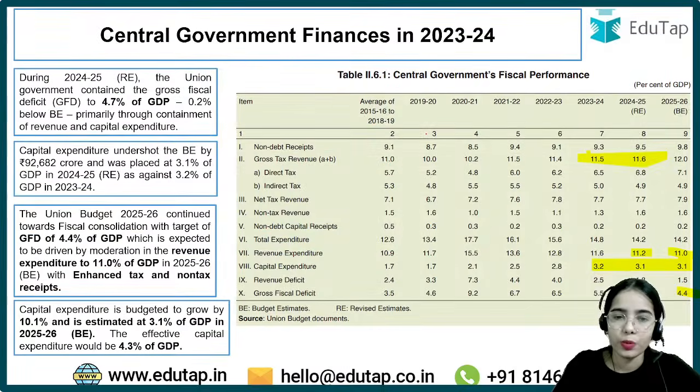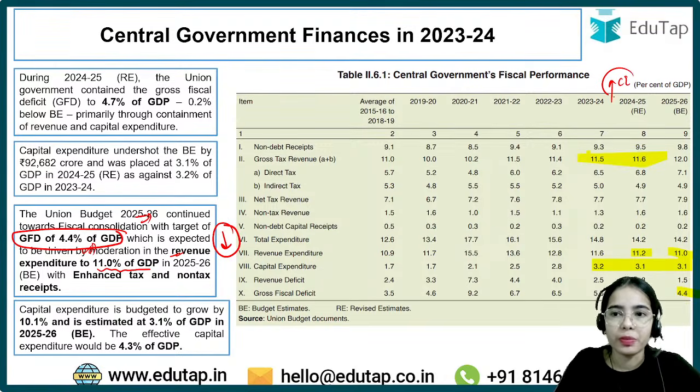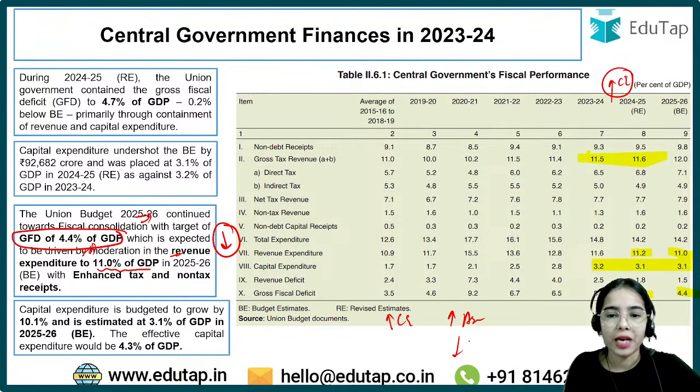Now moving forward, the Union government's gross fiscal deficit given for 2025-26 is 4.4% of GDP. This is the expectation. We are also seeing that there will be moderation in revenue expenditure to 11% of GDP. We want the revenue expenditure to be moderated. We want to boost capital expenditure, because with an increase in capital expenditure, assets are created and liabilities are reduced.